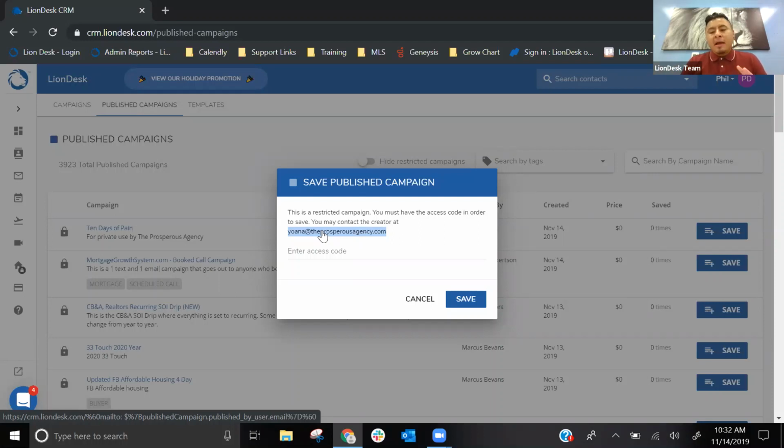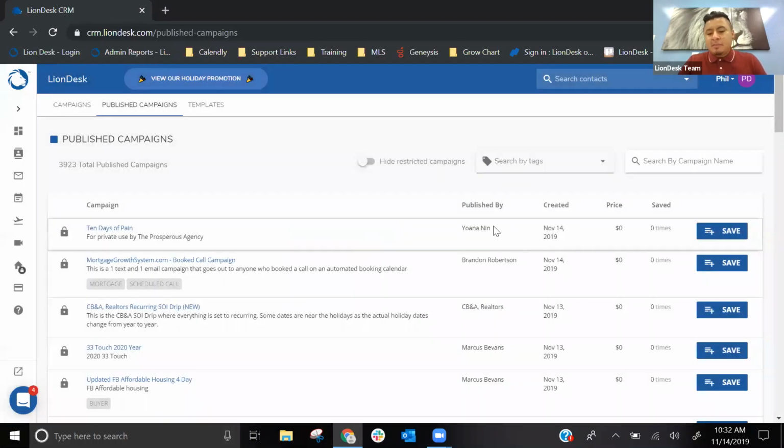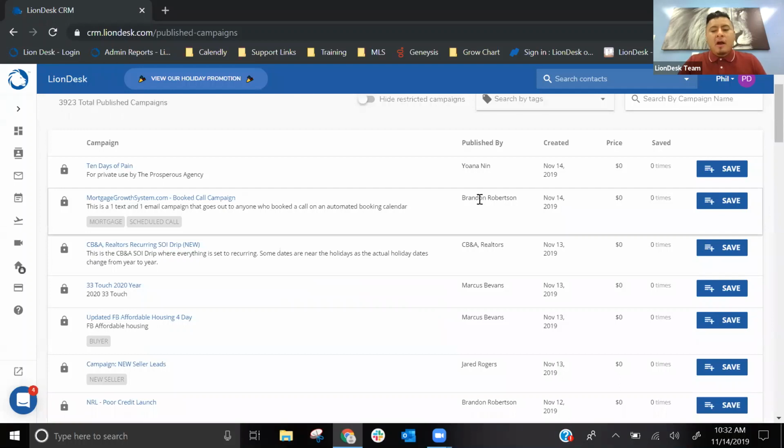Give them the name. I saw this is available from LionDesk, but I see that it's password protected. What do I have to do in order to get that password? Some of these campaigns are restricted because they're part of a team and they're only shared within the team. But I know some of these are also sold. So I know some of these are real estate coaches that offer their campaigns at a cost, $5, $10, really depends on, and that's up to them.